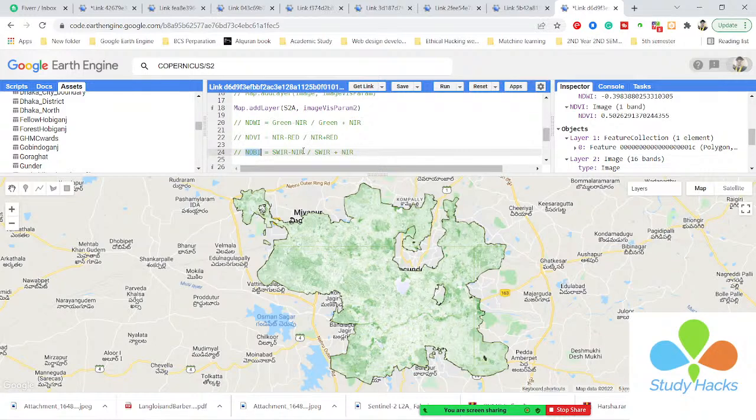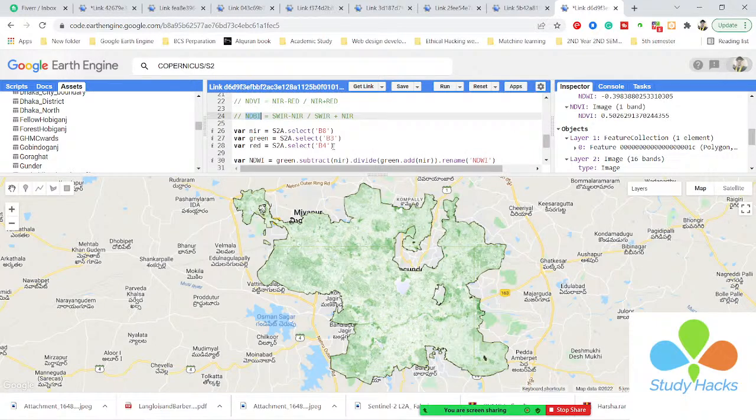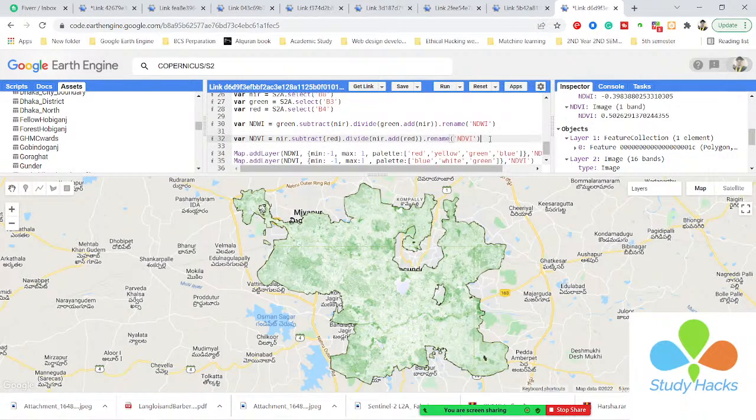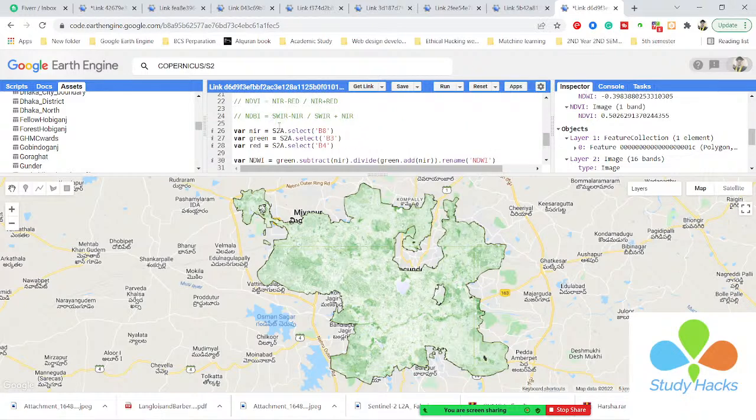Okay, so first of all we write the equation in here. Suppose I simply put the equation. So my equation is NDBI. Okay, and in this equation you can see I need the short wave infrared band and the near infrared band. My near infrared band is already selected. This time I need to select only one band, the short wave infrared band.